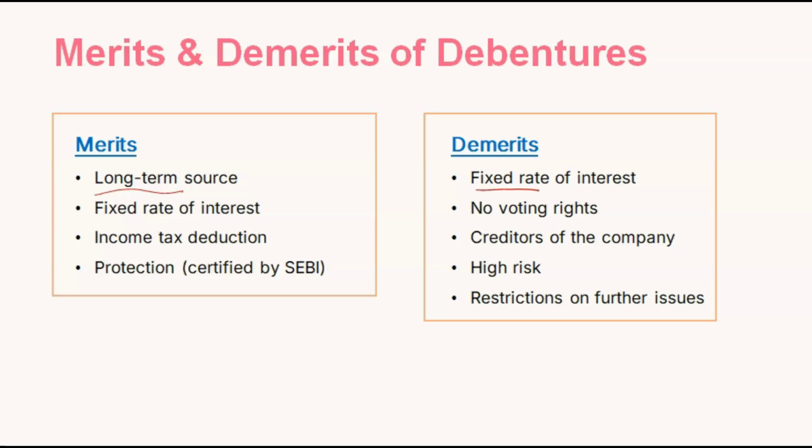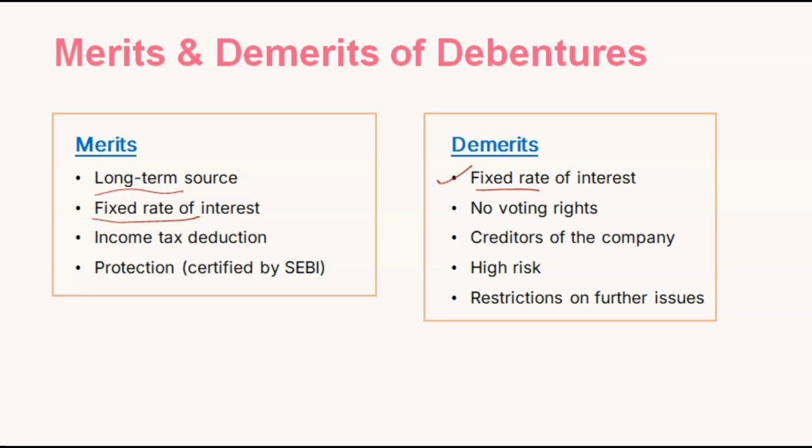Fixed rate of interest. See, in the merits also there is a fixed rate and in the demerits also. For the debenture holders, this is a merit because they are getting regular income, and for the company it is a demerit because even if the company is having losses, they have to pay interest to the debenture holders. So how are they going to pay that? It is a demerit to the company. In profit situations everything is good, but in losses it is bad, and anyway they have to pay. That burden is on the company.